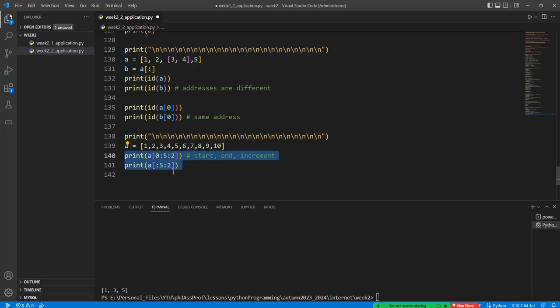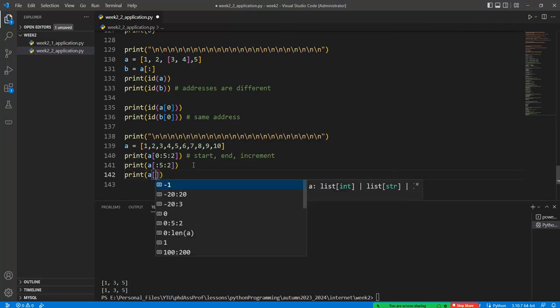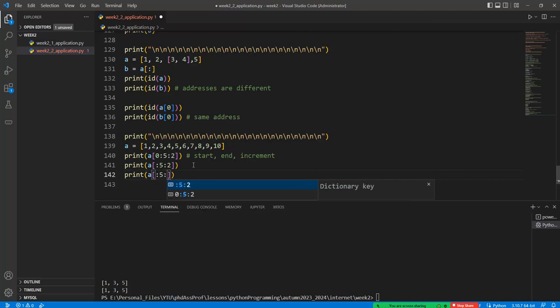These are identical because it's automatically filled with the 0 value. Okay, and so if I run this code again, 1, 3 and 5 should be seen on this page, or I can print the a value in here like this one, 5.